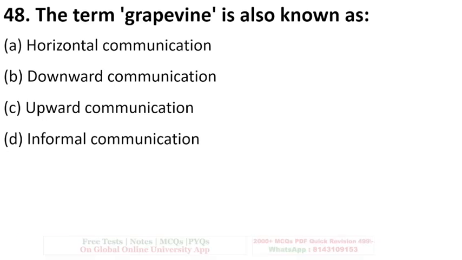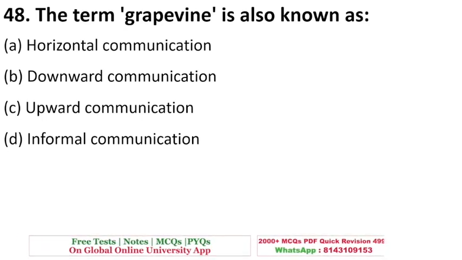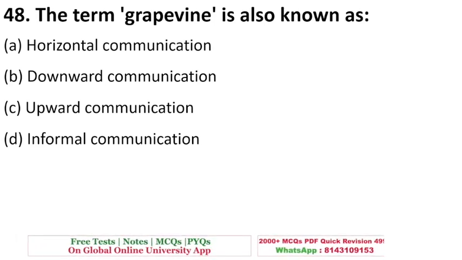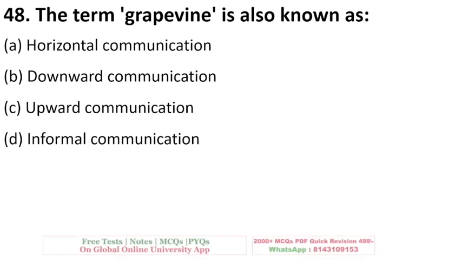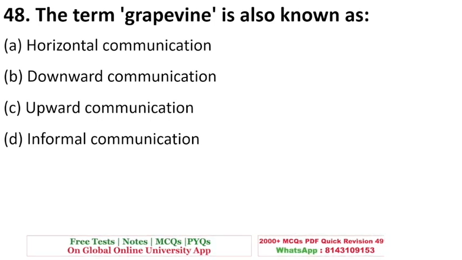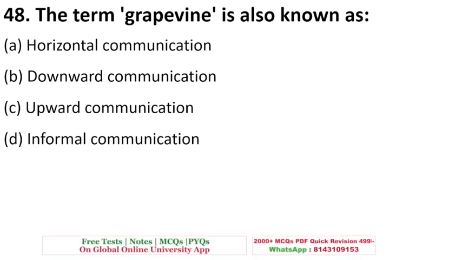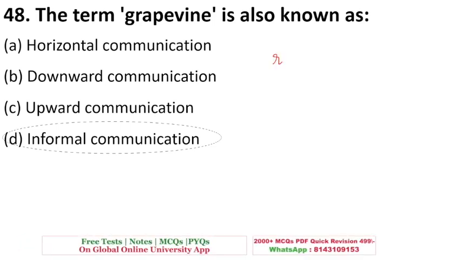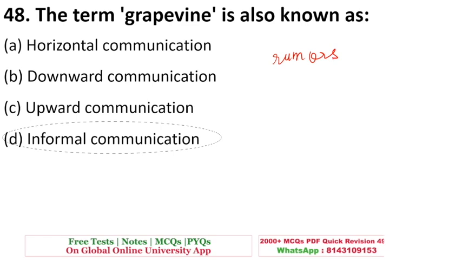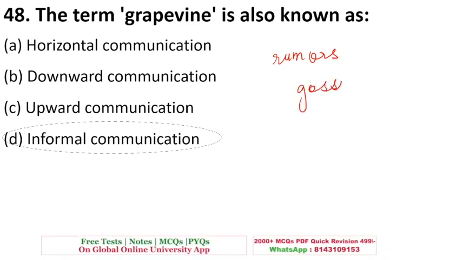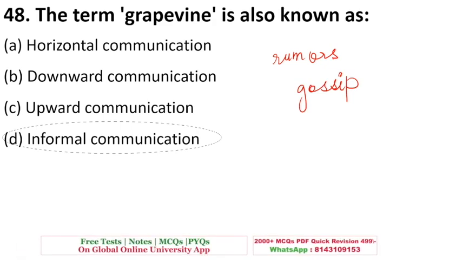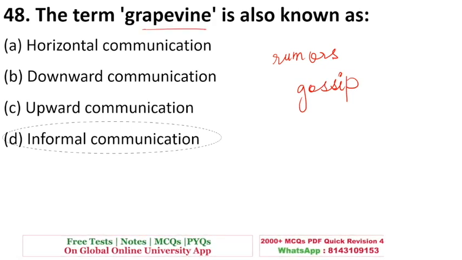Next is, the term grapevine is also known as. So in organizational communication, there is a different type of communication which is called grapevine. It is not horizontal, nor downward, nor upward. It is a kind of informal communication which involves rumors or gossip. It may not be true, but still this type of communication definitely exists in an organization.